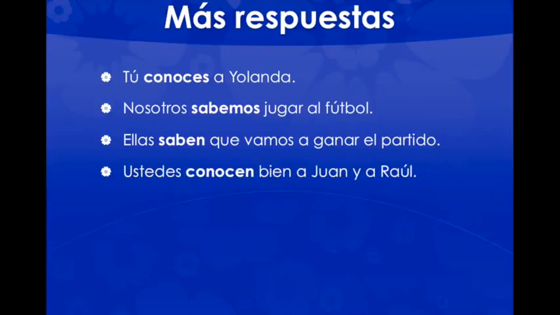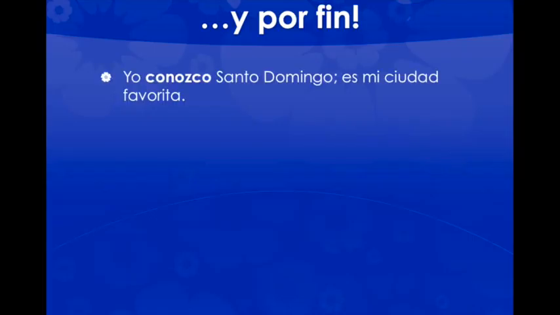Ustedes conocen bien a Juan y a Raúl. Here again, you can see the personal a, just after, like a Yolanda, we can see a Juan y a Raúl, so we know that they are people. We choose conocer, because we use conocer for people. Jorge sabe tocar la guitarra. Again, an infinitive. Tocar means it's going to be an ability. Yo conozco Santo Domingo, es mi ciudad favorita. I know Santo Domingo, it's my favorite city. Obviously, that is a place.